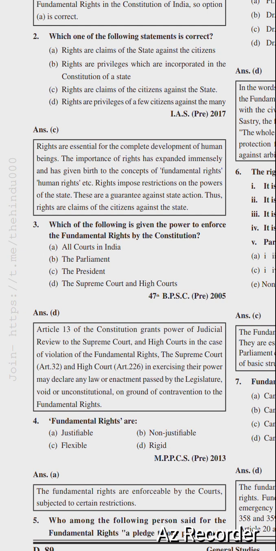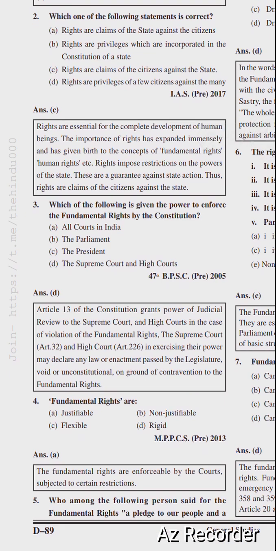Article 13 of the Constitution grants power of judicial review to the Supreme Court and High Court in the case of violation of the fundamental rights. The Supreme Court, under Article 32, and High Court, under Article 226, in exercising their power may declare any law or enactment passed by the legislature void or unconstitutional on the ground of contravention of the fundamental rights.